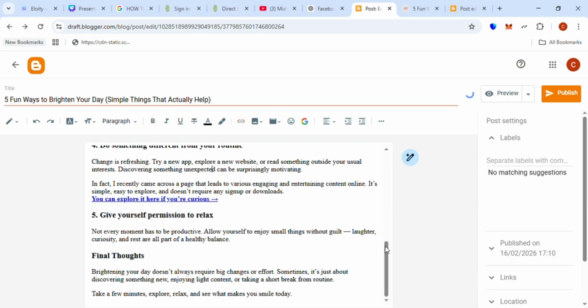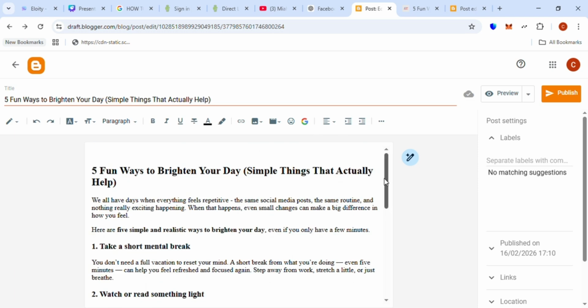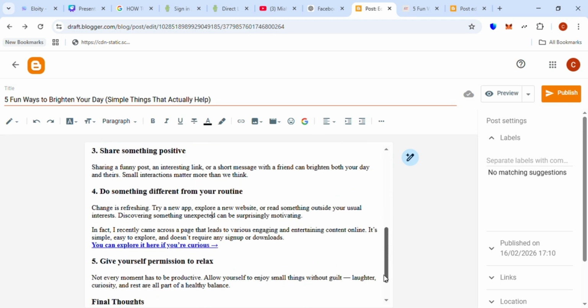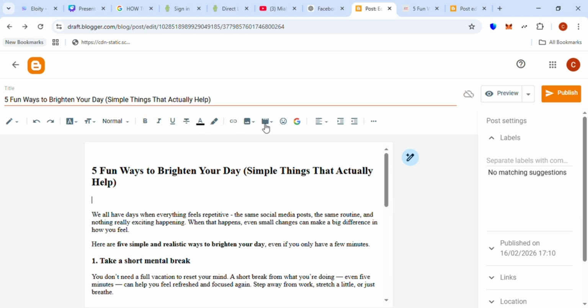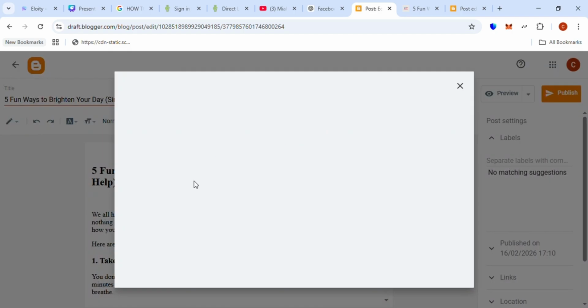Maybe make it bold. This is an article that I'm not going to publish on my Blogger website. If you don't have a website, you can go ahead and create a website for yourself, either free or hosted. Now I'm going to add an image to my blog post, which is normal, so that it will be the OG image.